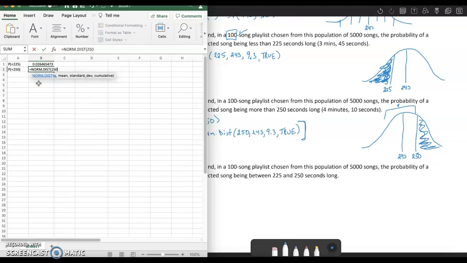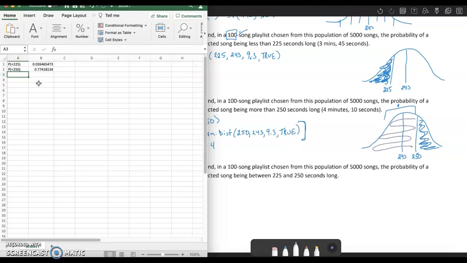So 250, 243, 9.3, and true. So that value is approximately, I'm just going to leave it as 0.774. So that's this area over on the left.